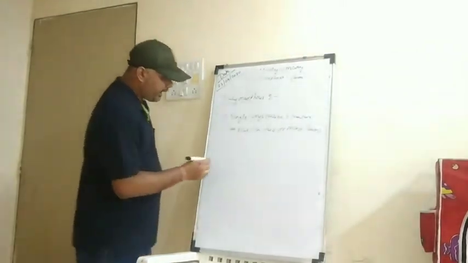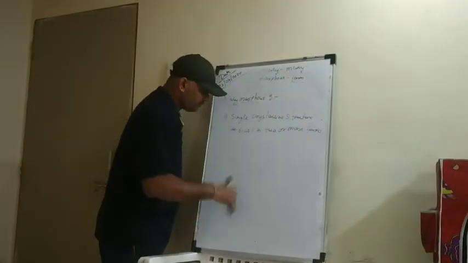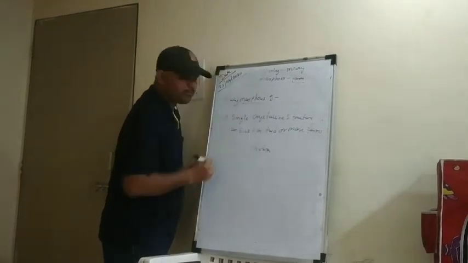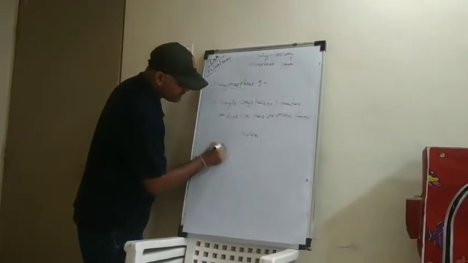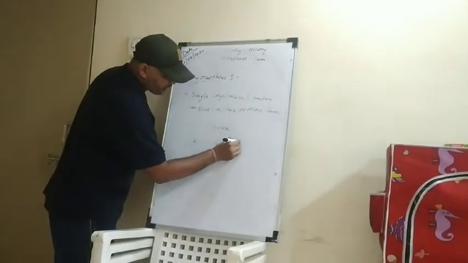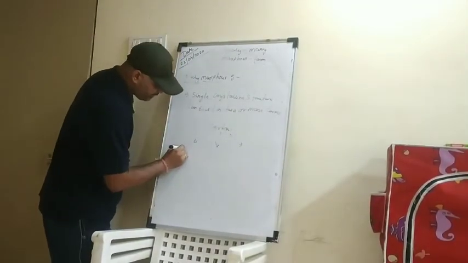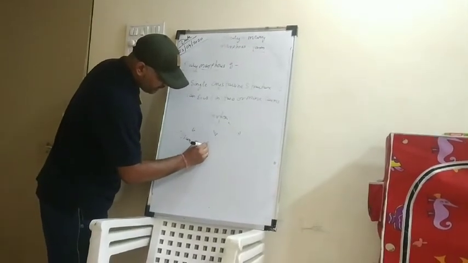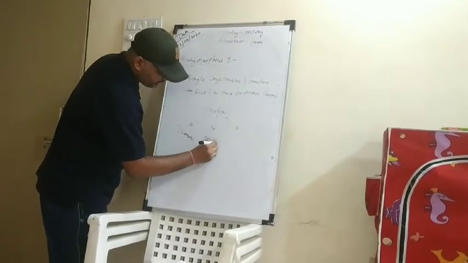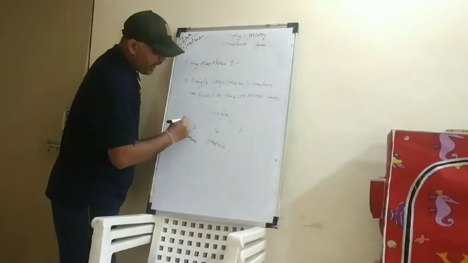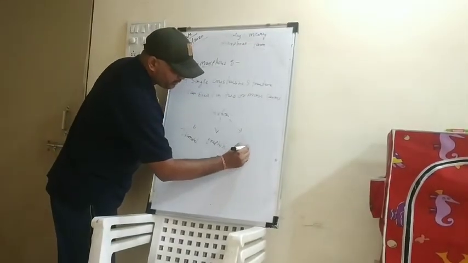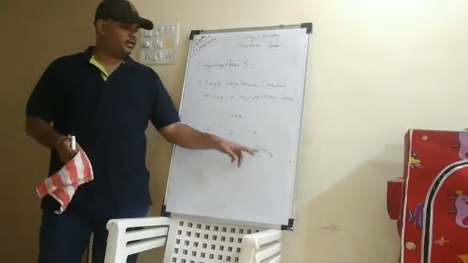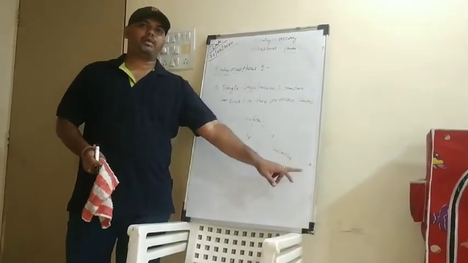Now here I can take an example of carbon. Carbon can exist in 3 allotropic forms. What are the 3 allotropic forms of carbon? Diamond, graphite and fullerene. Fullerene is also said to be a Buckminster fullerene.